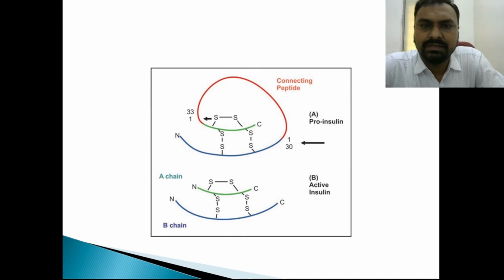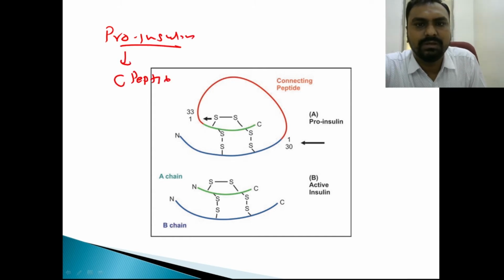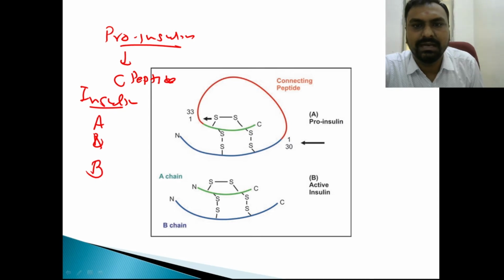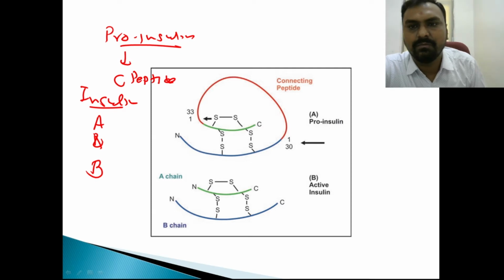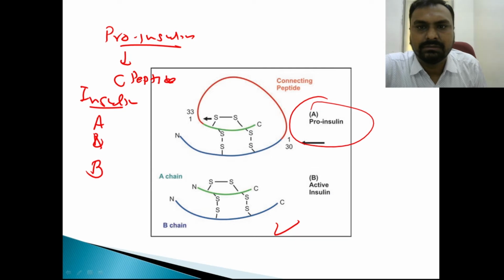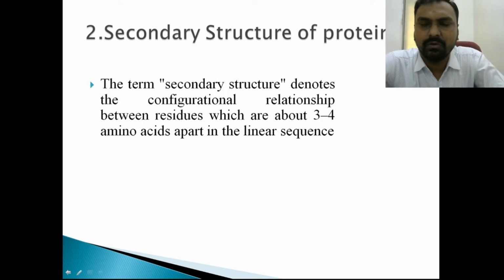Whenever insulin is secreted, it is secreted as proinsulin, and when the C peptide is removed, it forms insulin, which is made up of the A and B chains. The A and B chains are held together by disulfide linkage, and there is an intrachain disulfide bond also. This proinsulin is inactive, and when 30 amino acids are removed as the C peptide, it forms the activated insulin. This is all about the primary structure.